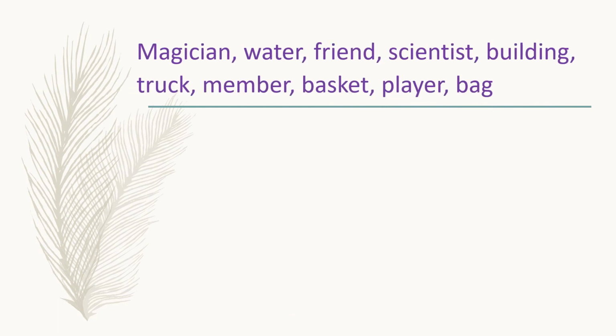The nouns are magician, water, friend, scientist, building, truck, member, basket, player, bag. We need to find out which are common gender and neuter gender. Can you do it by yourself? Yes.